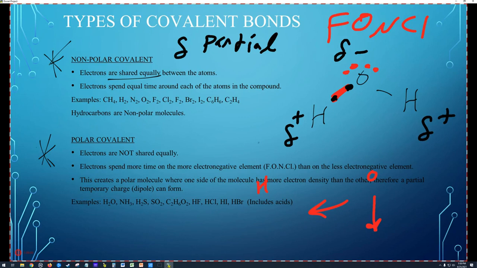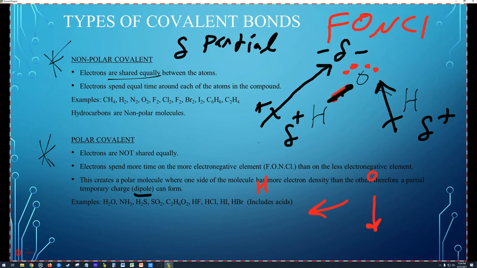These bonds both have dipoles, and we have a dipole moment. A dipole is where you have a positive and negative charge on a molecule, and what we do is draw an arrow toward the side of the molecule that has more electrons, the negative side, with a cross at the positive end. So that's positive over here, negative over there, and we also have one over here. There are two dipoles in this molecule, one in each bond.